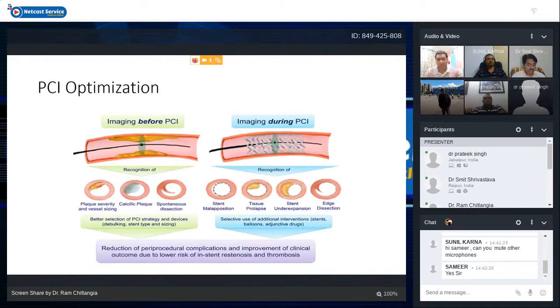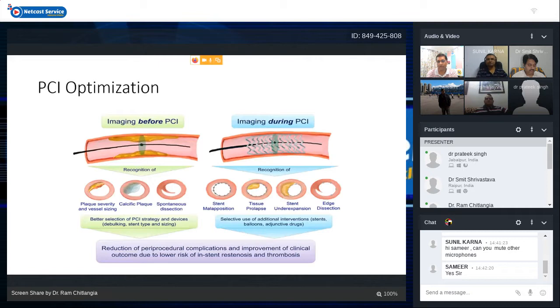Now coming to the optimization of PCI, what can we achieve with IVUS or any type of intracoronary imaging? If we do imaging before PCI, we can recognize plaque severity and vessel sizing. We can recognize the type of the plaque, whether it is a calcific plaque or fibrofatty plaque or fibrous plaque. We can see some spontaneous dissections in the vessels and act accordingly, or plan a longer stent or something like that. So we can have a better selection of PCI strategy and devices. The type of debulking we can decide, stent type we can decide, and sizing we can decide.